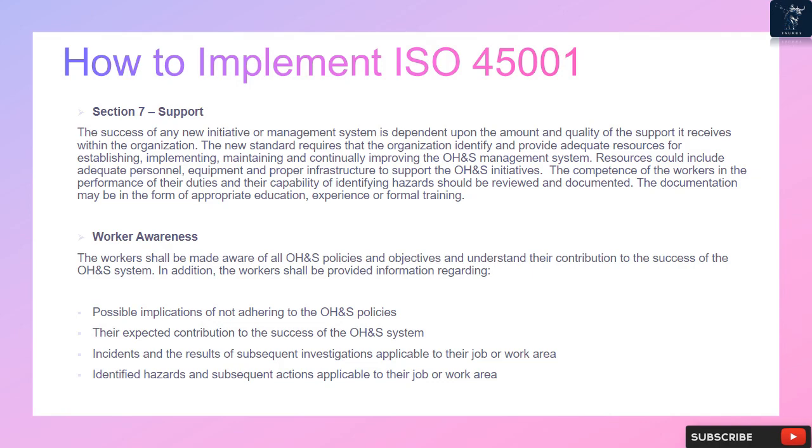The competence of the workers in the performance of their duties and their capability of identifying hazards should be reviewed and documented. The documentation may be in the form of appropriate education, experience, or formal training. Worker awareness. The workers shall be made aware of all OHS policies and objectives and understand their contribution to the success of the OHS system. In addition, the workers shall be provided information regarding possible implications of not adhering to the OHS policies, their expected contribution to the success of the OHS system, incidents and the results of subsequent investigations applicable to their job or work area, identified hazards and subsequent actions applicable to their job or work area.